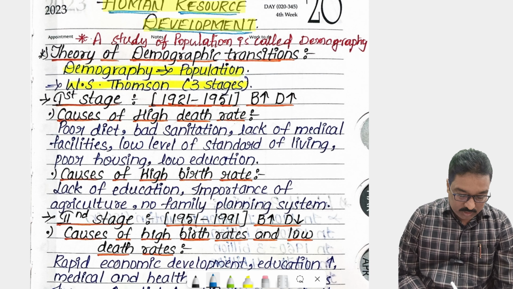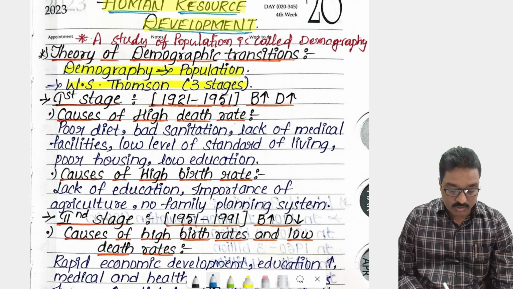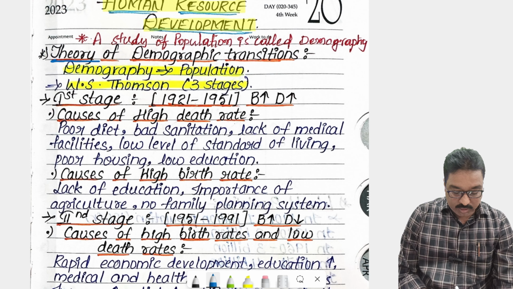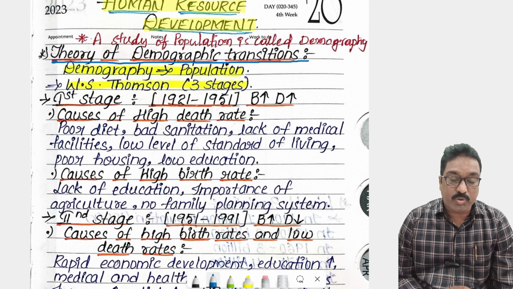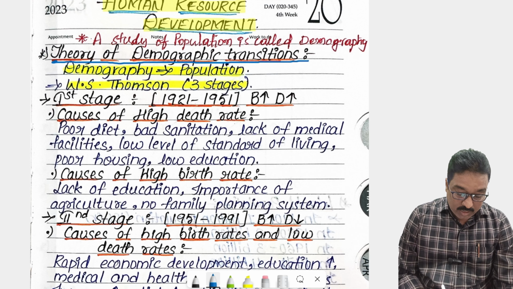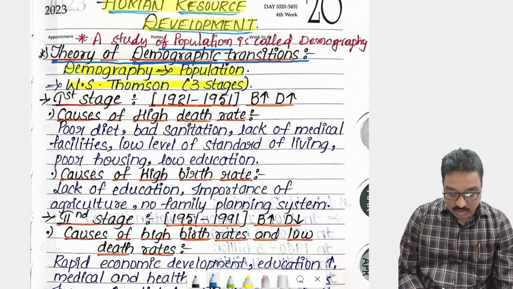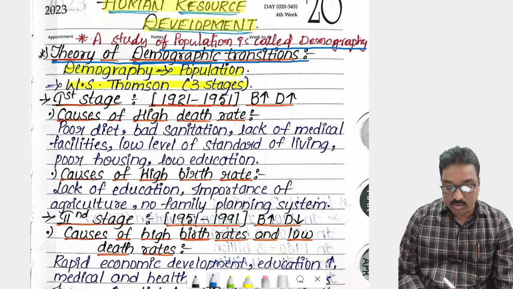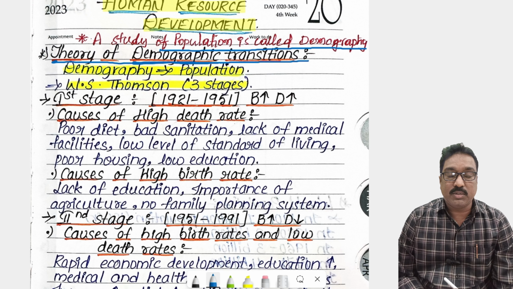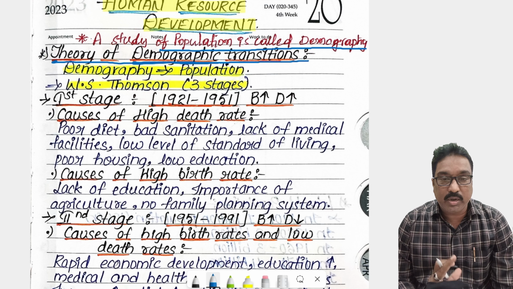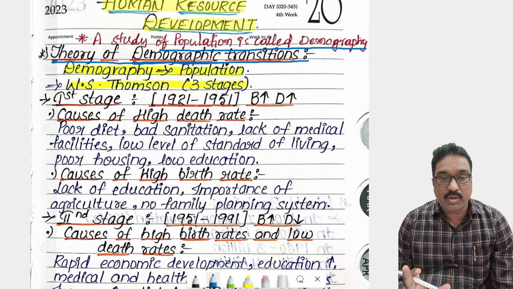This is one of the important topics for you. What is the theory of demographic transition? Demography is nothing but the study of population, in a particular area, a particular country or in the world.